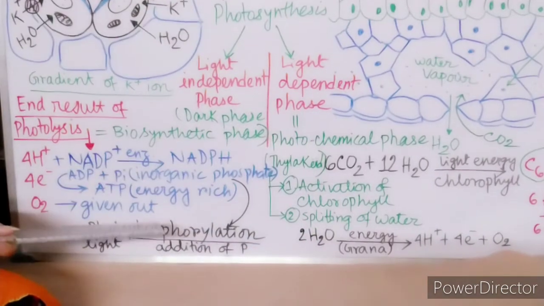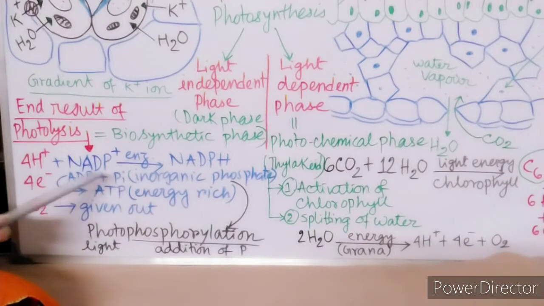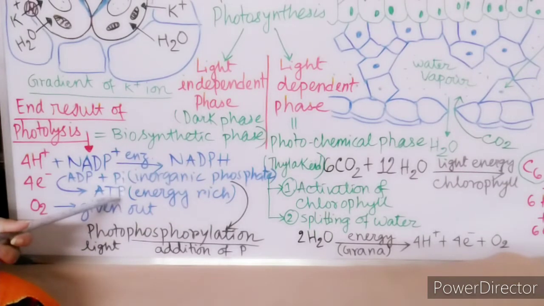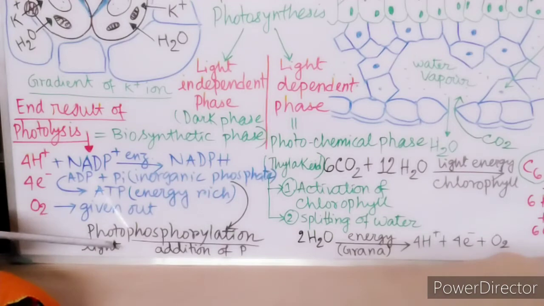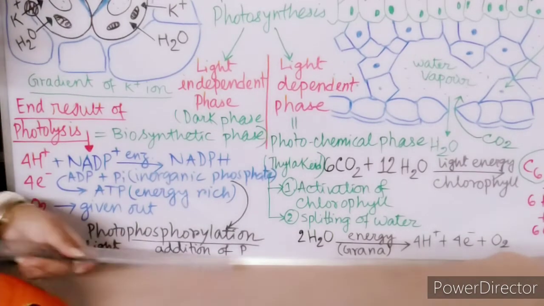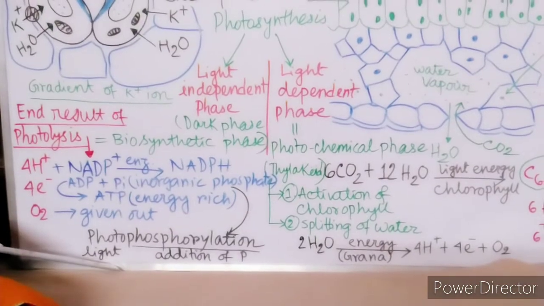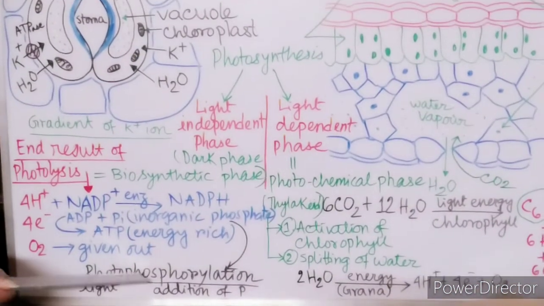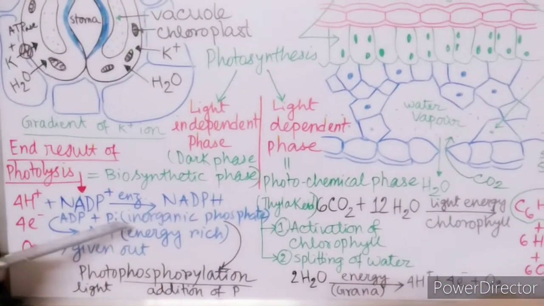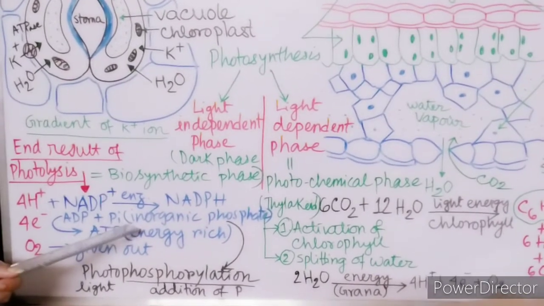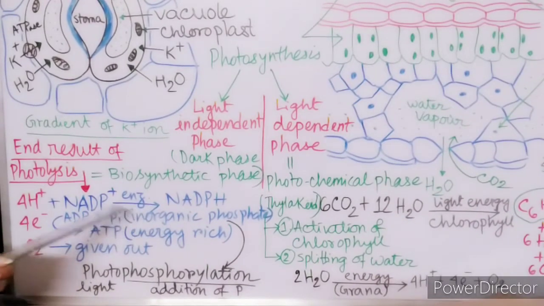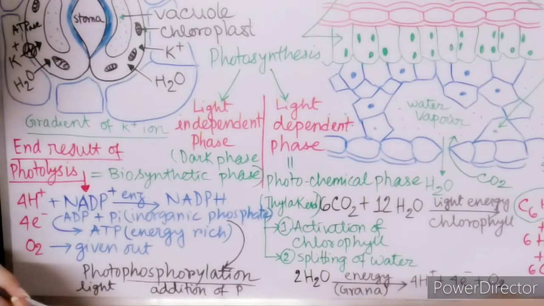Now whenever ADP plus Pi produces ATP, this reaction is known as photophosphorylation. Why? Now look at this part. Why photo? Photo means light. With the help of light, or by using the light, a phosphate group is added. Addition of inorganic phosphate is producing energy rich ATP. So this process is known as photophosphorylation.